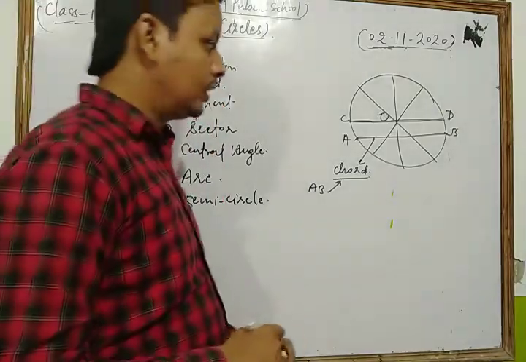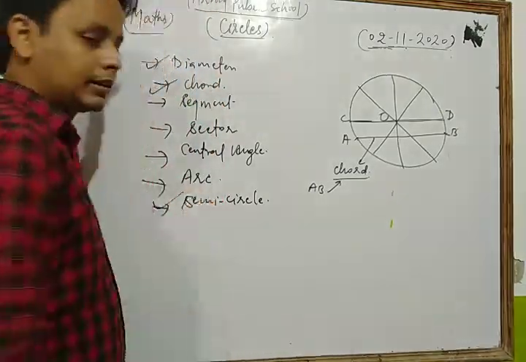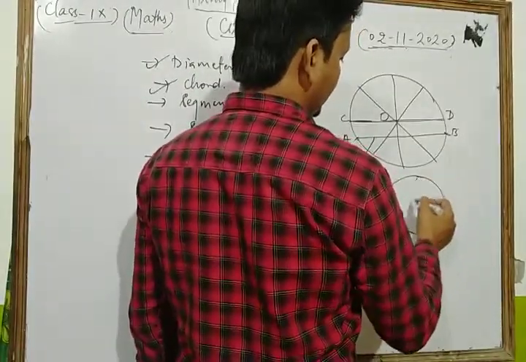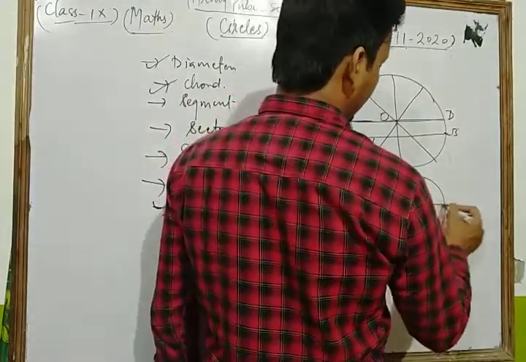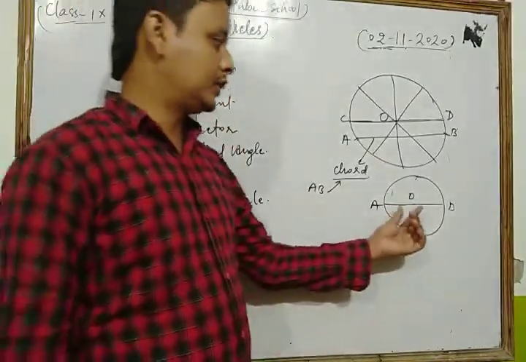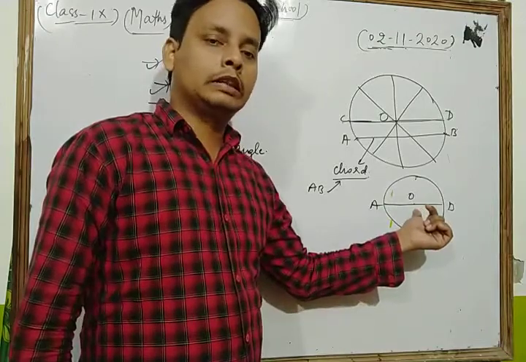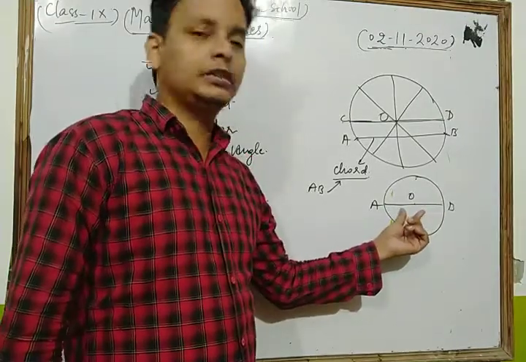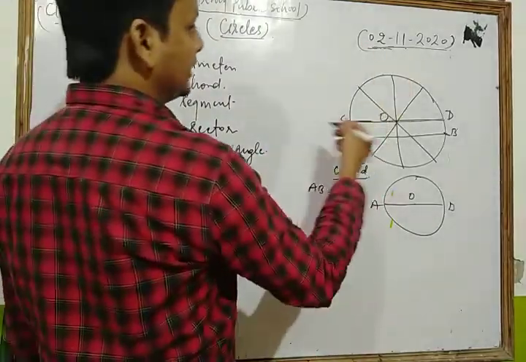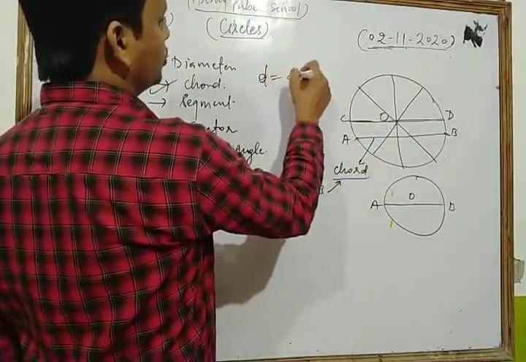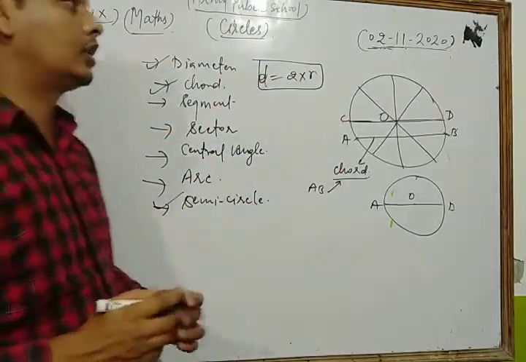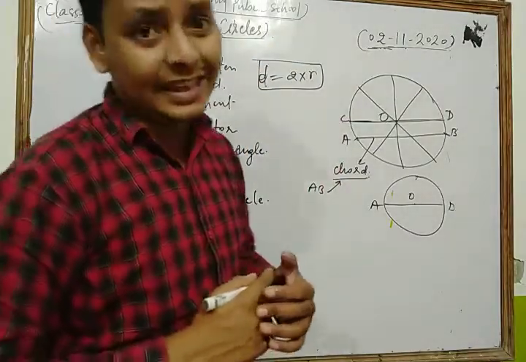Now dear students, we discuss the semicircle. Dear students, you know that if any chord of the circle passes through the center of the circle, suppose here AB is the chord, then it is called the diameter of the circle. And one important relation between the radius and the diameter is that the diameter is always equal to 2 times its radius.